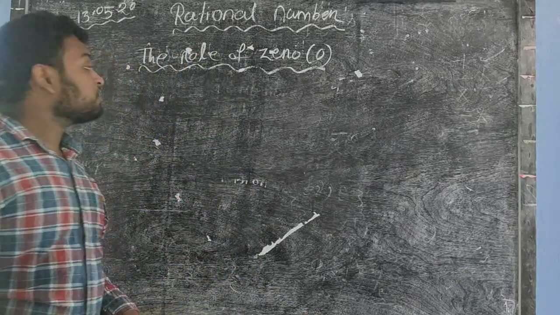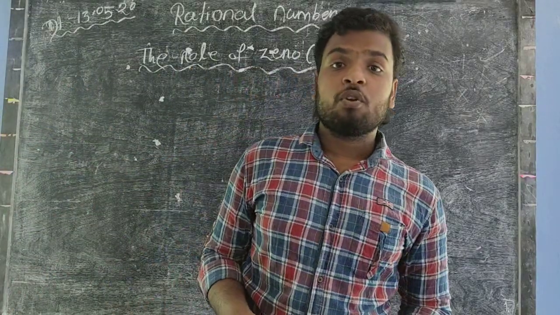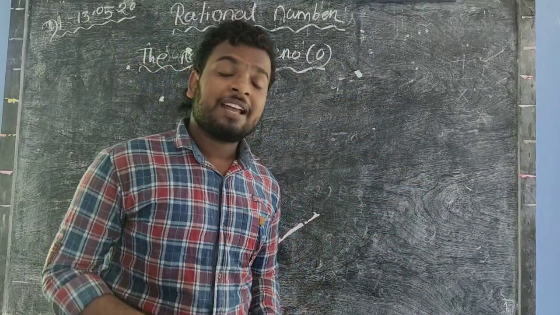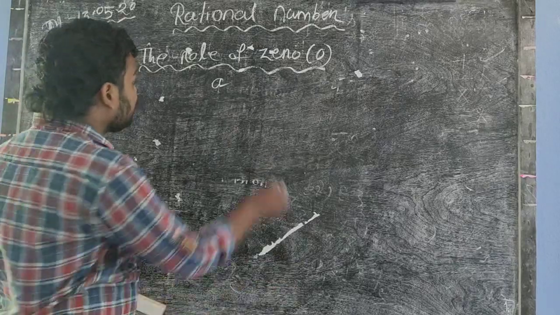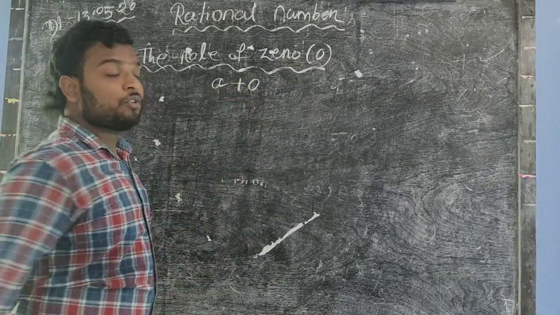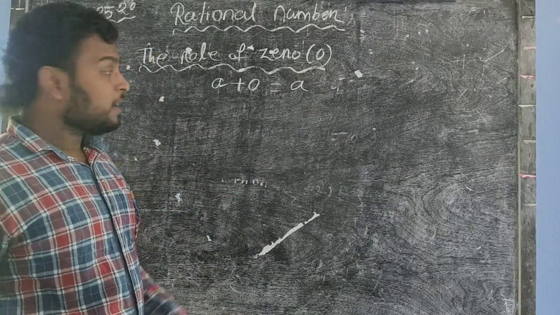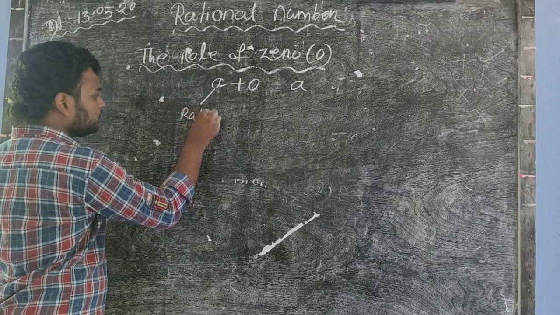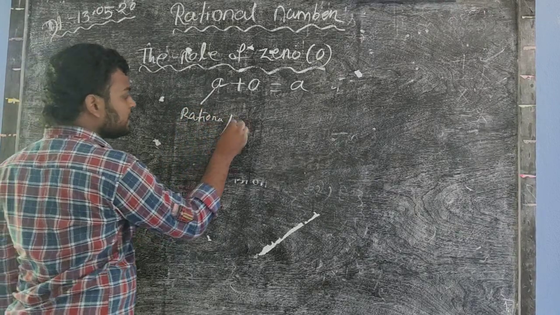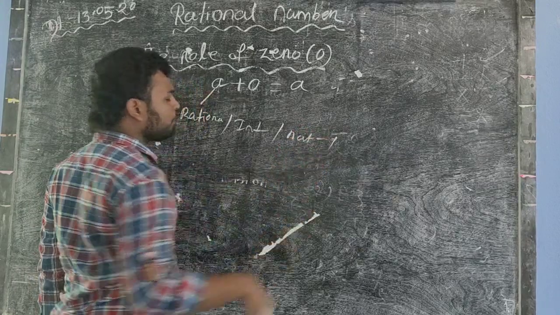So you know that when you add 0 to any number, you get that number. That means if A is a number, then you add 0 to that number, then you get the same number A, where A is a rational number, or an integer, or a natural number or whole number.